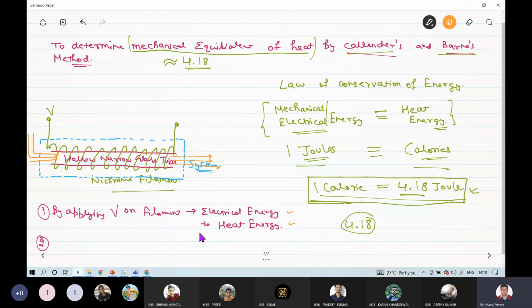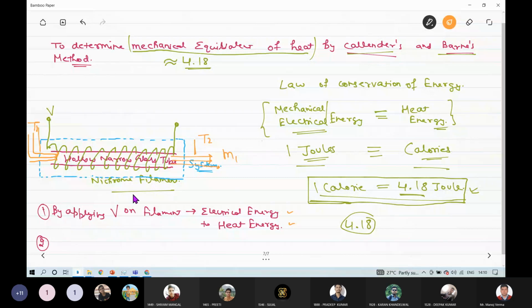Now to measure this heat energy, we will flow water continuously through this narrow glass tube, and we will also measure the temperature of this water in and the temperature of this water out. We will also find the flow rate of this water.